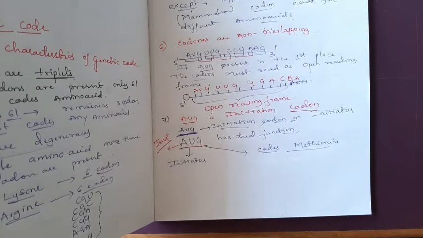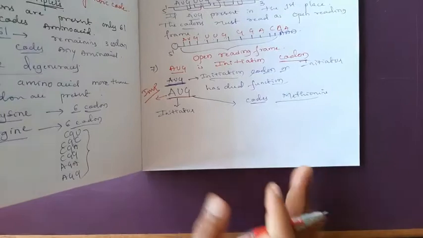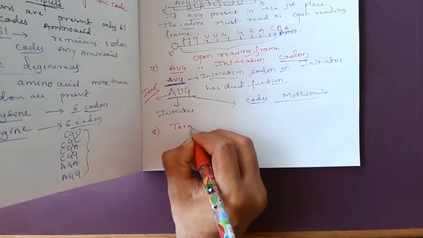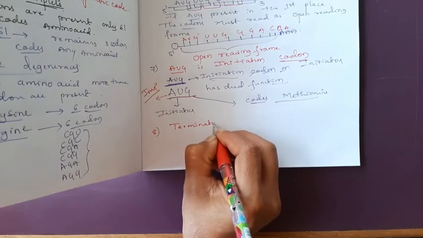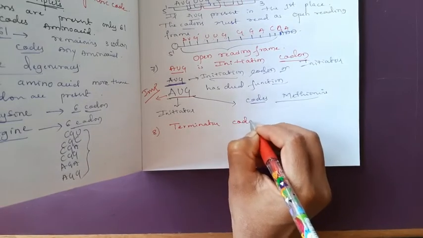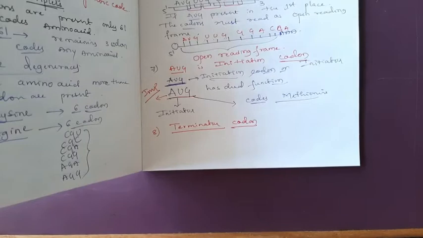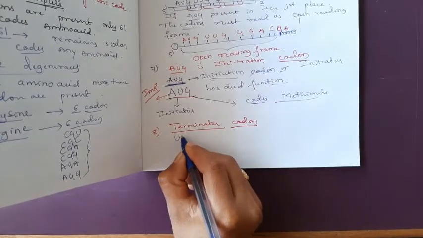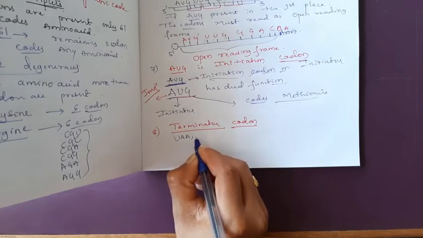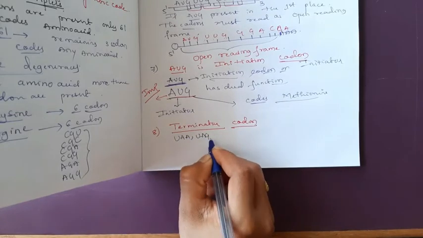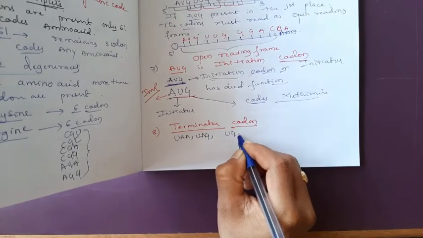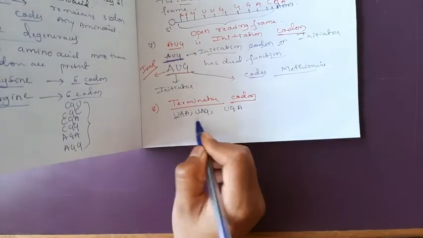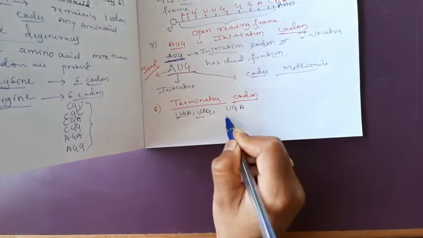Okay, next. There are terminator codons also. There are 3 terminator codons present. Okay, UAA, UAG and UGA. Just see here, UAA, UAG, UGA.